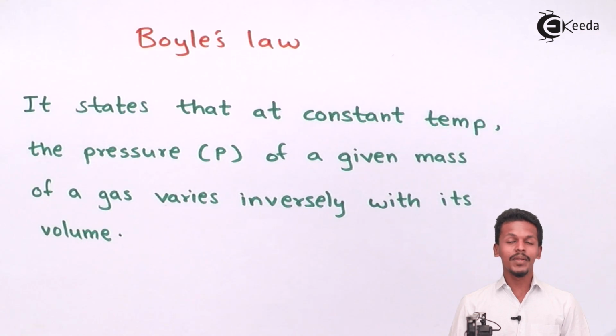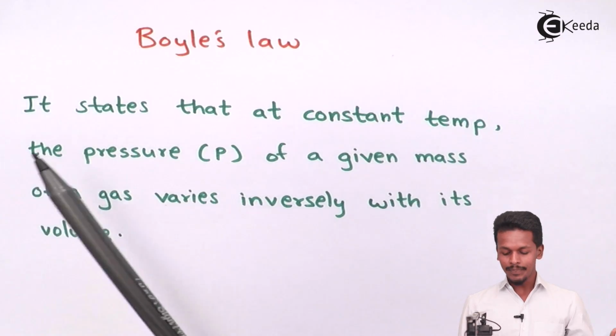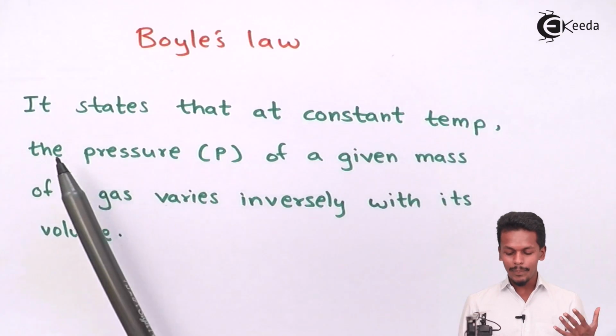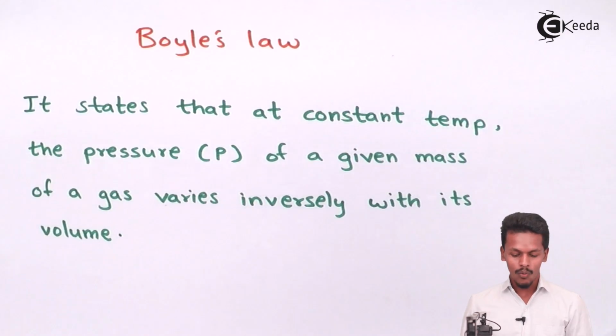So this is the statement of Boyle's law for gas, and what is that? Let us see that also. According to Boyle's law, at constant temperature, the pressure of a given mass of a gas varies inversely with its volume.